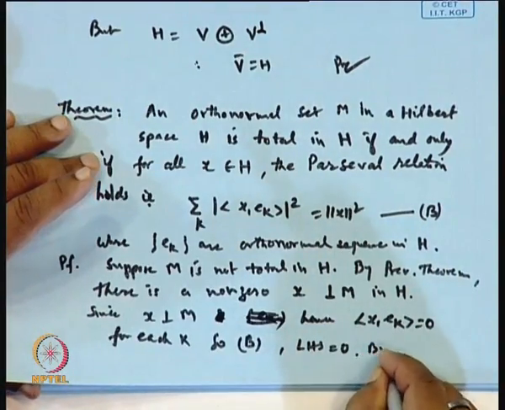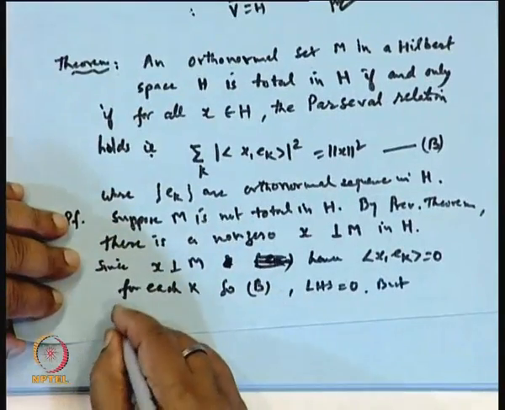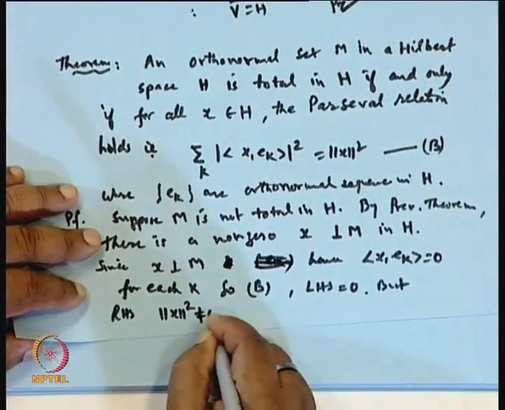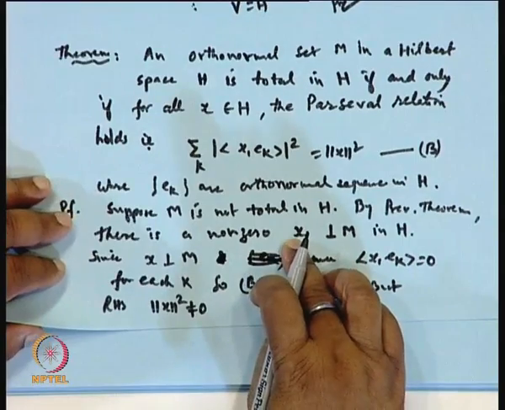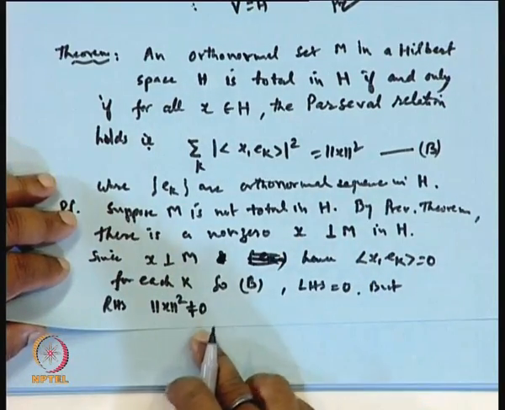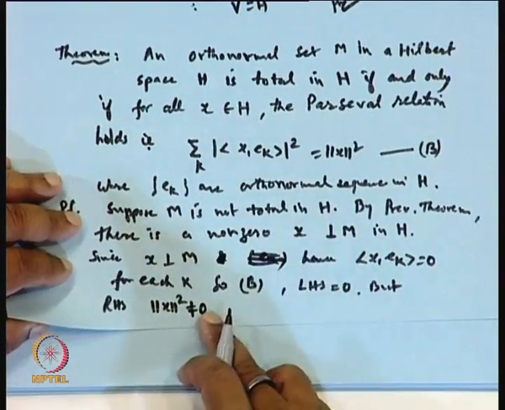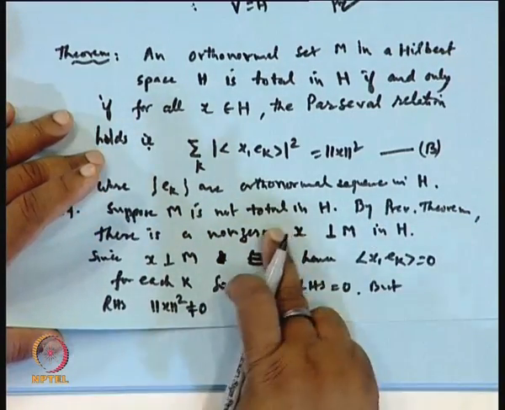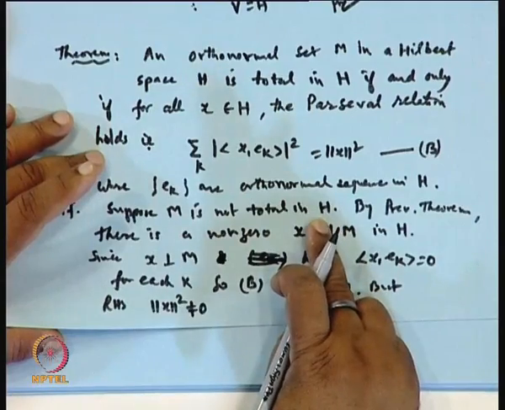What is the right hand side? The right hand side is norm x squared, which is different from 0, because x is a non-zero vector, so its norm cannot be 0. So this is 0, this is non-zero, a contradiction. Therefore, the contradiction is because of our wrong assumption, so M is total in H.